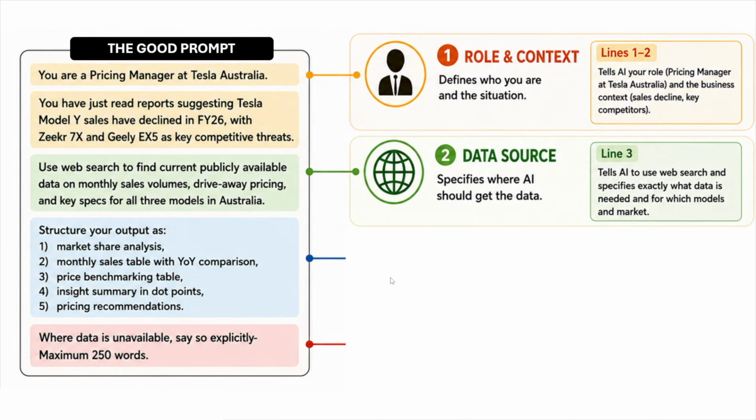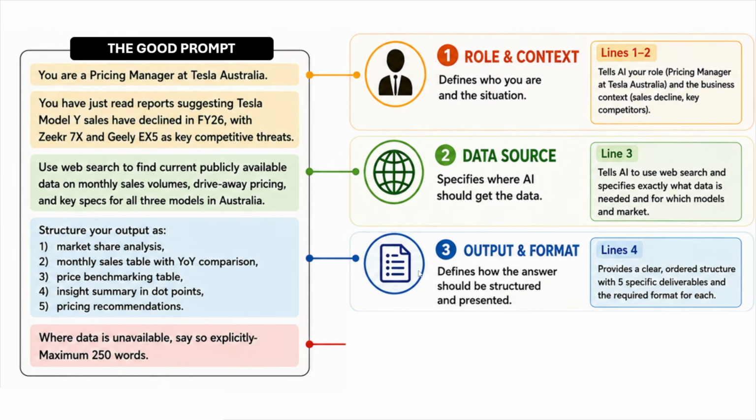And it has a second pillar, which is the data source. Use web search to find publicly available data on monthly sales volume, drive-away pricing, and key specs for all 3 models in Australia. And it has an element of the third pillar, which is output and format. It says, structure your output as market share analysis, monthly sales table, price benchmarking table, etc. Really specific.